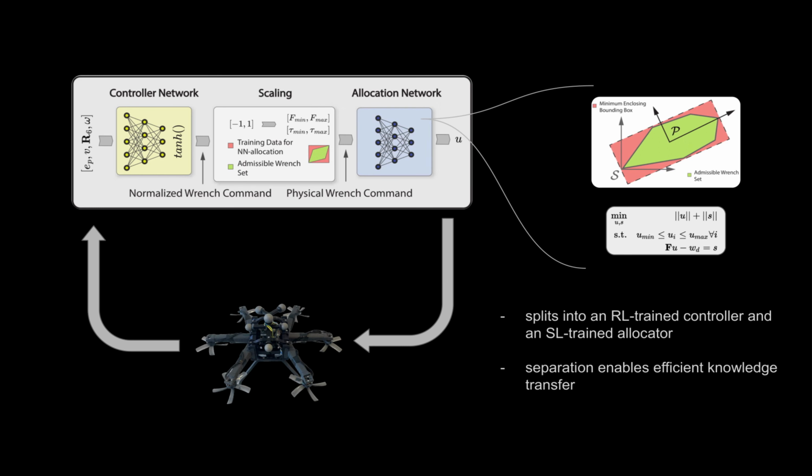knowledge transfer. The proposed neural control architecture facilitates knowledge transfer by splitting the network into a controller trained via reinforcement learning and an allocation part trained via supervised learning.